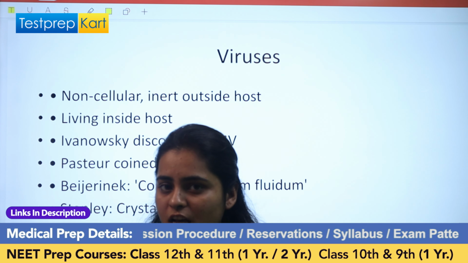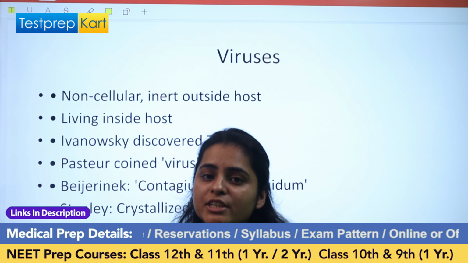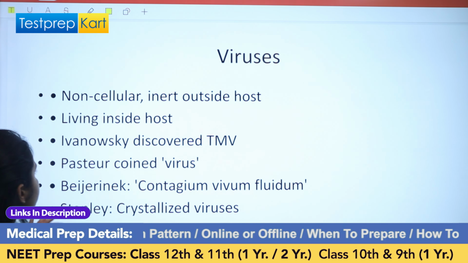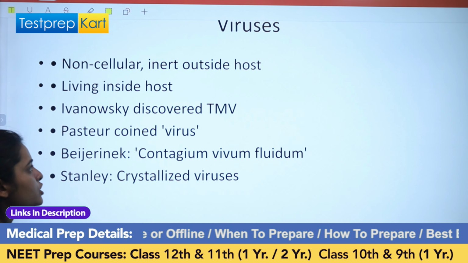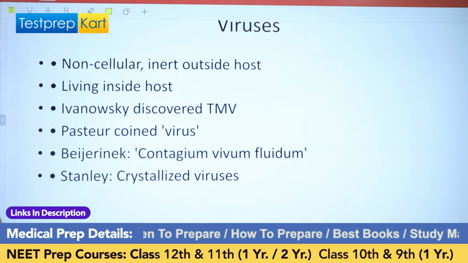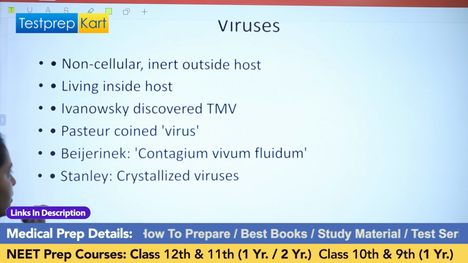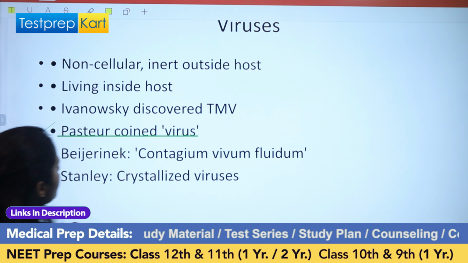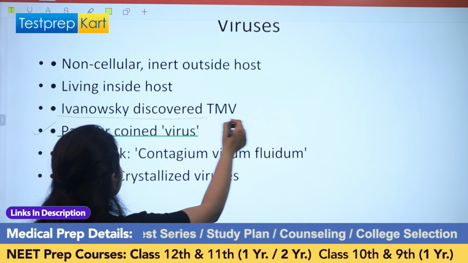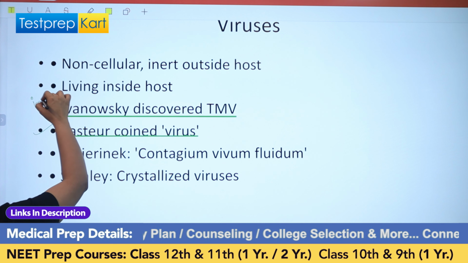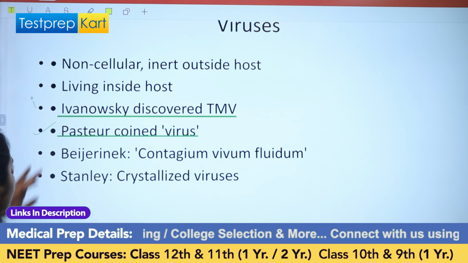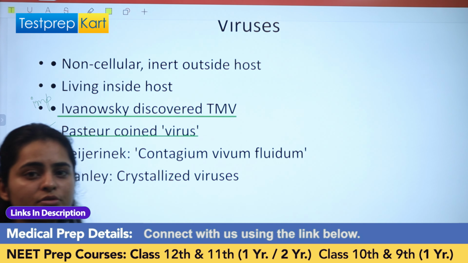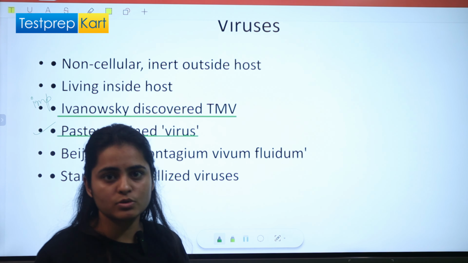First, they do not have a plasma membrane, and second, they divide only when they enter a host body, right? So viruses are non-cellular and inert outside the host. Pasteur was the one who coined the term virus, and it was discovered by Ivanovsky. You have to remember the name of the scientist who discovered the virus, Ivanovsky, and who coined the word virus, Pasteur. They are two different scientists who discovered it and who named it as virus.